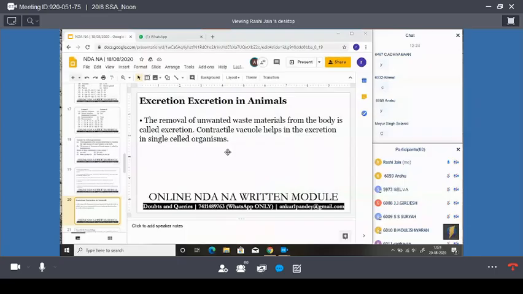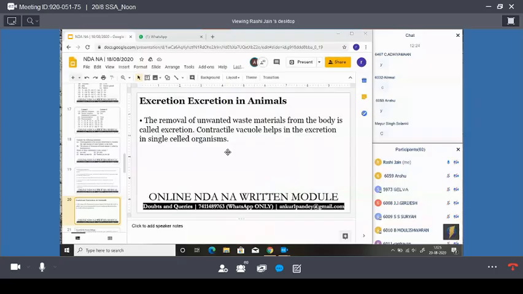The contractile vacuole helps in excretion in single-celled organisms. Is it clear?